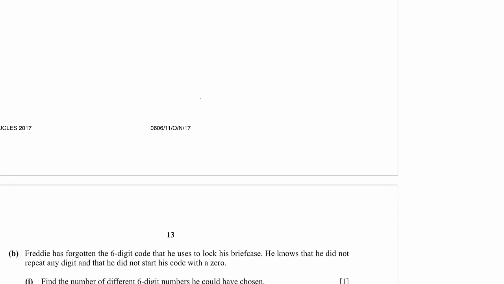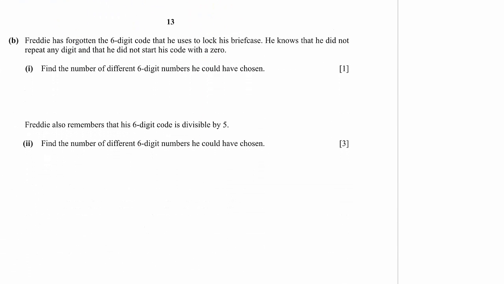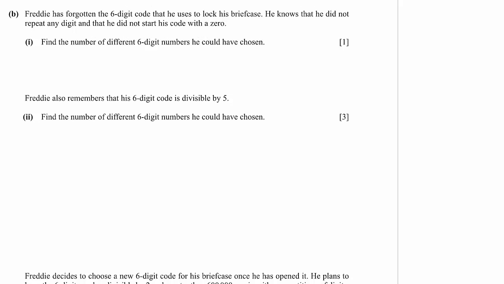Okay, moving on to the next part of the question. So Freddie has forgotten the 6-digit code he uses to lock his briefcase. He knows that he did not repeat any digit and that he did not start his code with a 0. Find the number of 6-digit numbers he could have chosen.